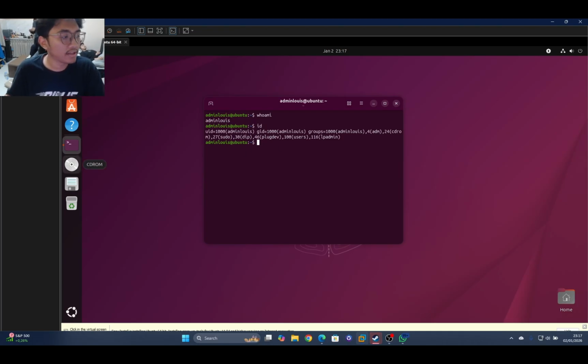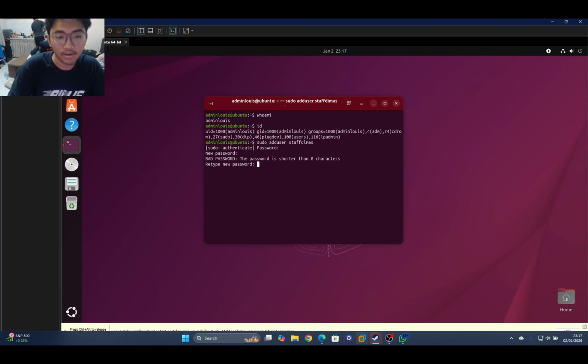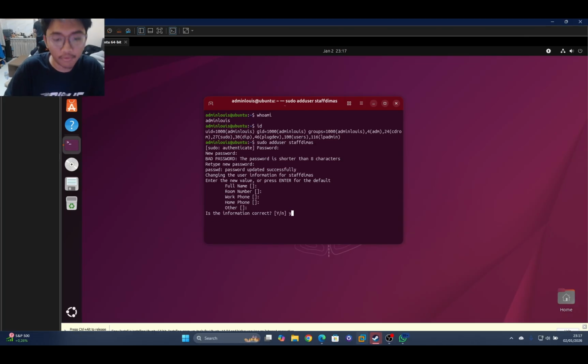And for the next step, we add some users. The command is sudo adduser. For the example, staff Dimas. All right, and for the password, it's also spacebar for the example. New password. Sorry. Full name.